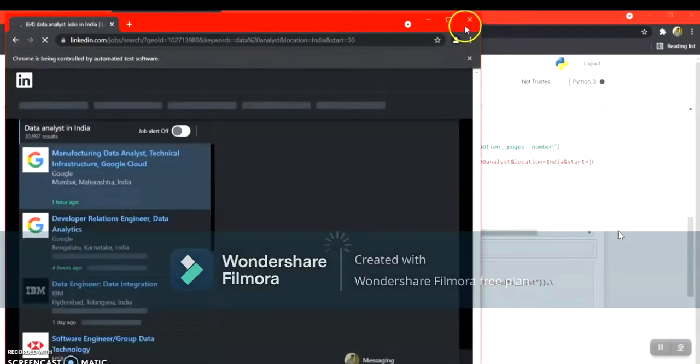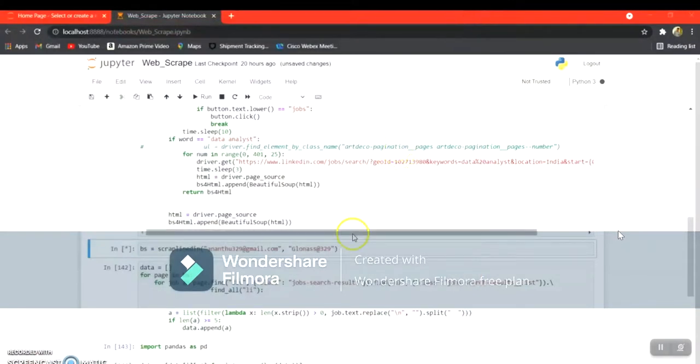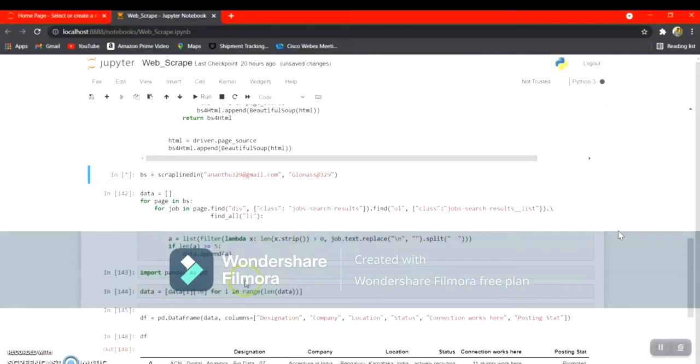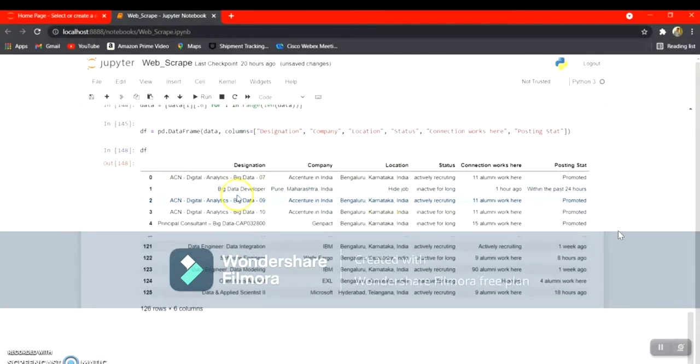I'm going to close this now because it would keep iterating, since all the data has been collected. This data is then used here. And here is the filtering part, where all the unnecessary HTML parts are removed. The final data is converted into a data frame, and the column headings are given. This is the final data.